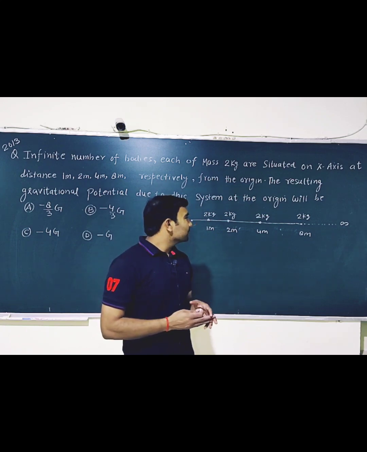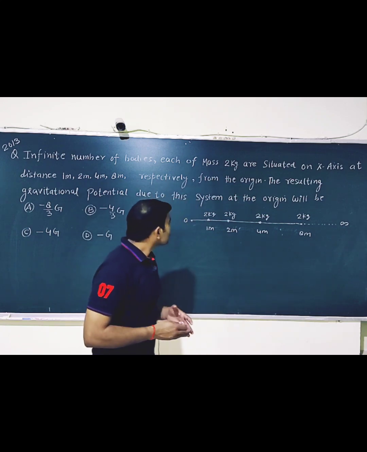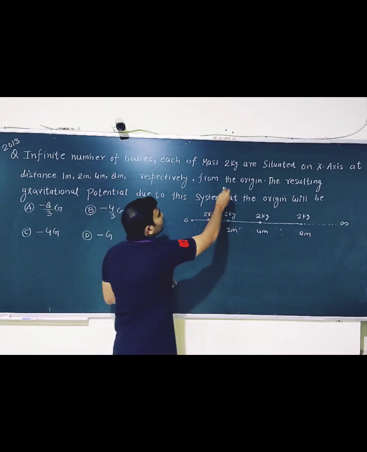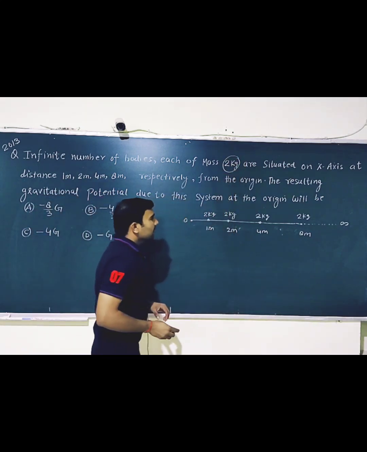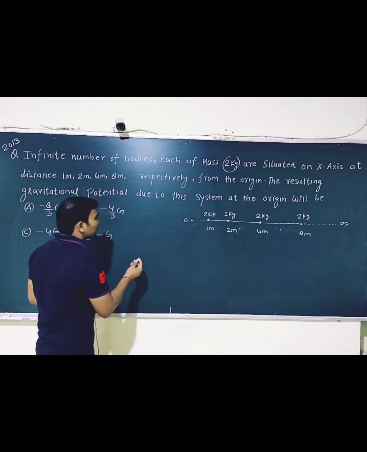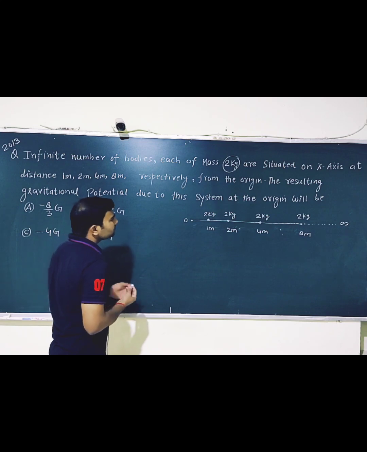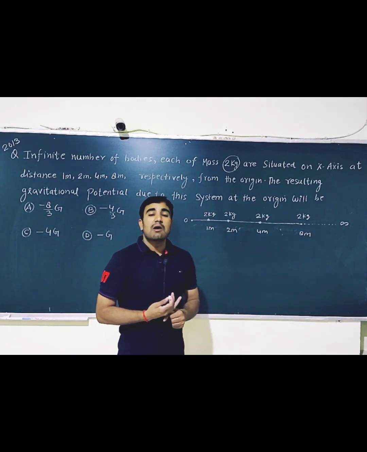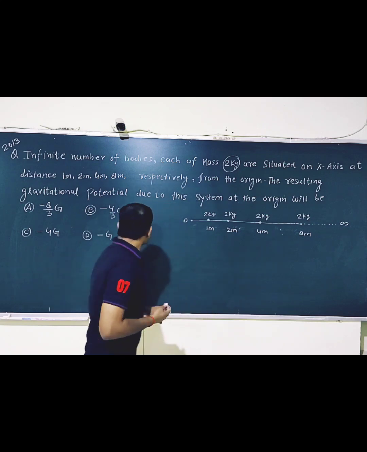This is a very famous question. An infinite number of bodies are given, each having a mass of 2 kg, and we want the gravitational potential. So I am finding the solution. Whenever such a question is given, how do we find it? Look at this.